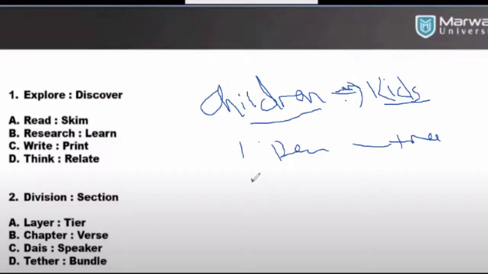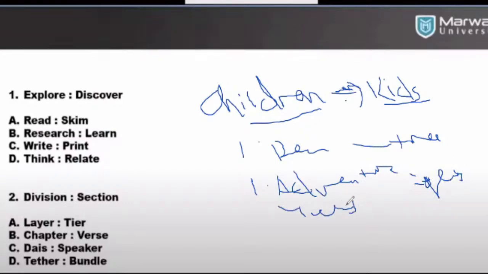They can ask us adventurers and youth. So we recheck what exactly it is. It has a synonym relationship with the question. So coming here, we can choose youth and adventurers, not pen and tree, right?